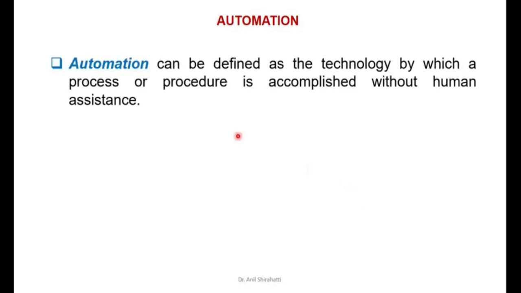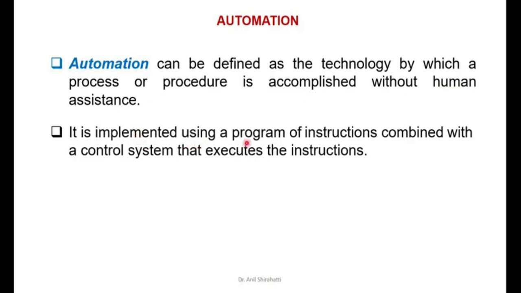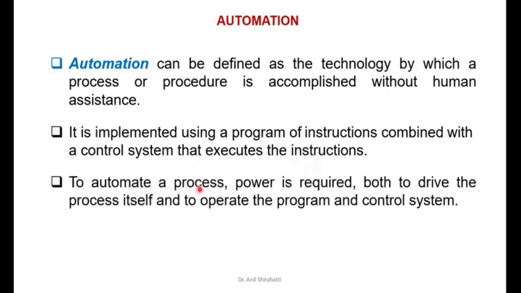So what do you mean by automation? Automation can be defined as the technology by which process or procedure is accomplished without human assistance. It is implemented using program of instruction combined with a control system that executes the instructions. To automate a process, power is required. The power can be a mechanical power or an electrical power to operate the program and to control the system.